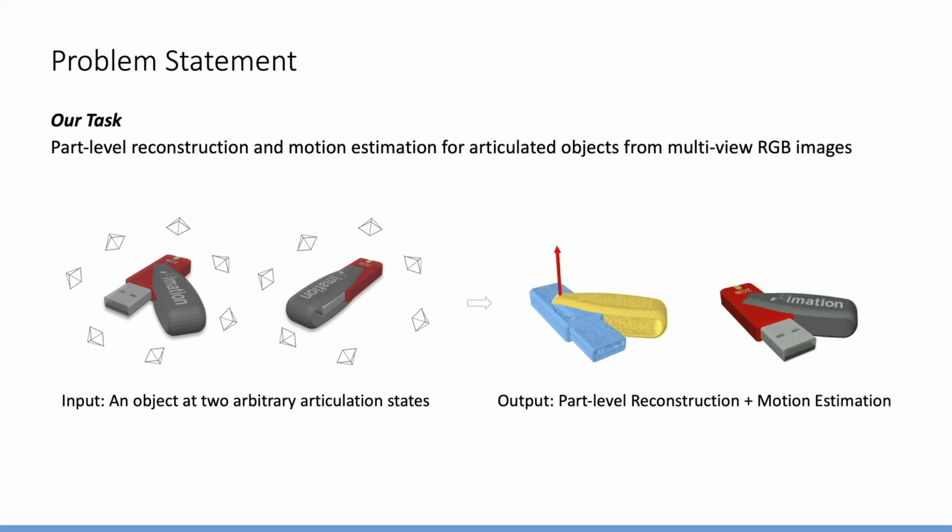Our goal is to decouple the static part in blue and movable part in yellow in terms of both geometry and appearance. And we also predict the joint axis and relative joint states with which we can articulate the object to unseen states.